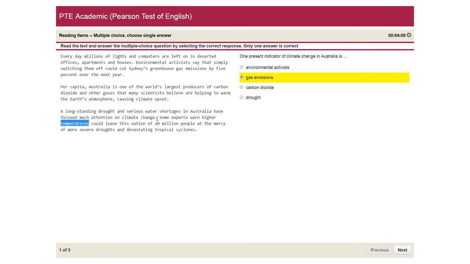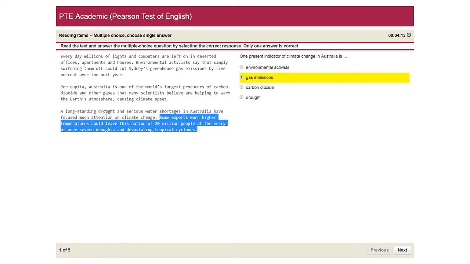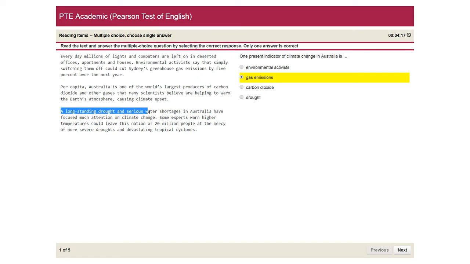So these are just the analysis and effects of the drought and serious water shortages. And drought cannot be the reason behind the climate change. So climate change should definitely be carbon dioxide and other gases, but carbon dioxide is also a gas. And in the first paragraph, it is being talked about Sydney's greenhouse gas emissions. So gas emissions should definitely be the right answer.